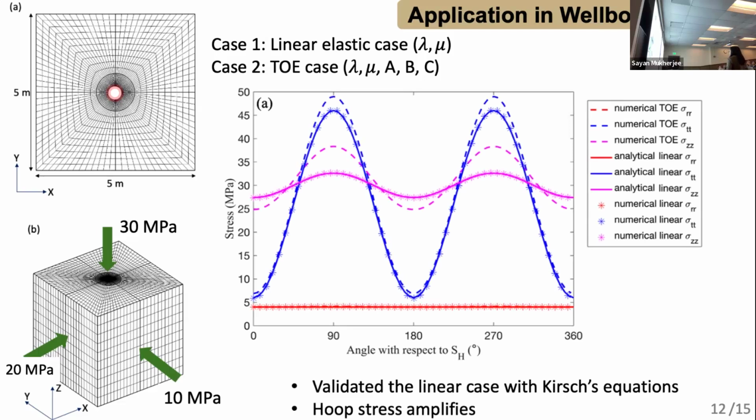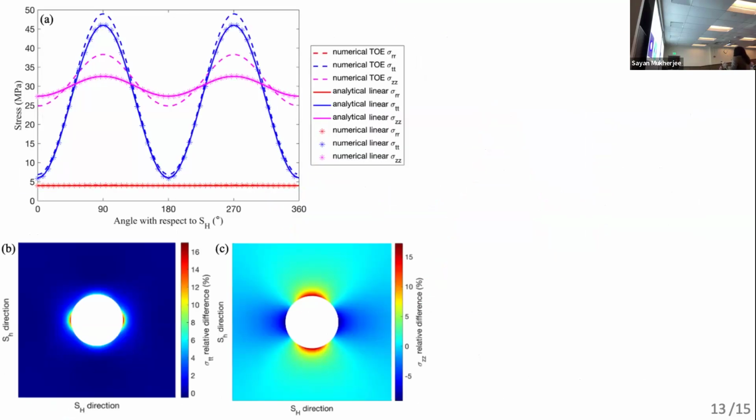And first of all, we could validate the linear case with the Kirsch equation, so we can see the overlapping between the marker and the solid line. And then we can focus our attention on the dashed line. We could see that the hoop stress will amplify when the rock is nonlinear. In addition to this 1D comparison, we also draw a cross section perpendicular to the axis of the wellbore, and we could see that the stress between the linear and nonlinear cases indeed differs, and the difference disappears in the far field.